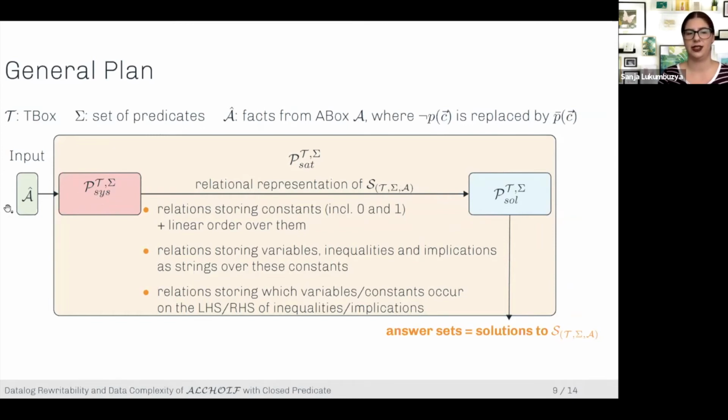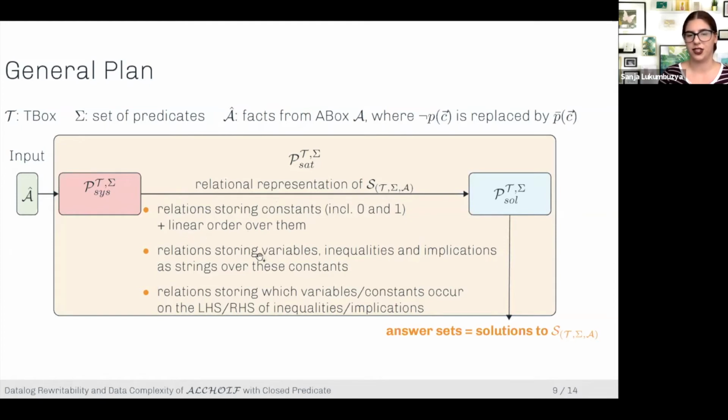So it takes an A box as an input, and then it checks whether this A box satisfies those two conditions. And if it does, then as its answer set, it has a relational representation of this enriched system for the knowledge base. And this representation is done as follows. So we need some relations that store the constants that occur in the A box, and we need a linear order over them.